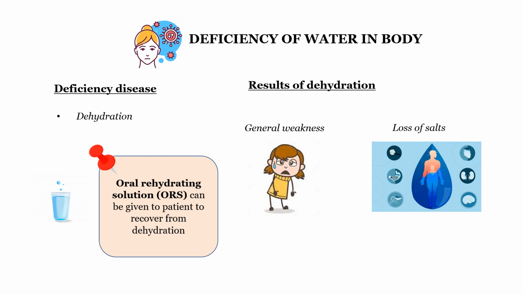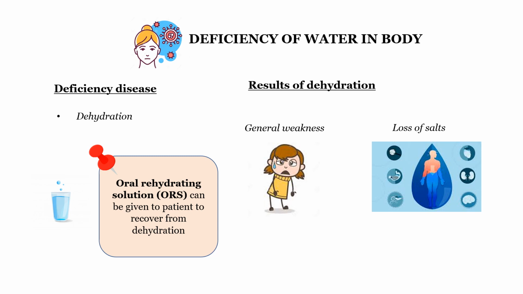When the person is dehydrated, we have to first give this ORS solution. In a glass of water, add a pinch of salt and a tablespoon of sugar, mix it in the warm water and then give it to the patient who is dehydrated. He will quickly recover. This is given in primary health centers first for the children who are very weak. It is nothing but mixing of sugar and salt in clean drinking water. That is the ORS solution.